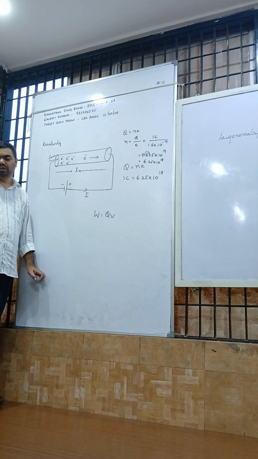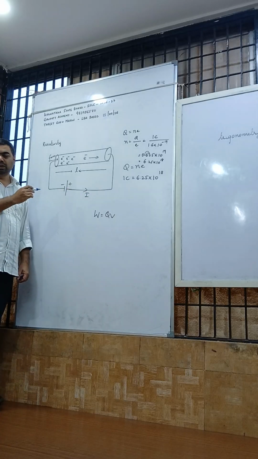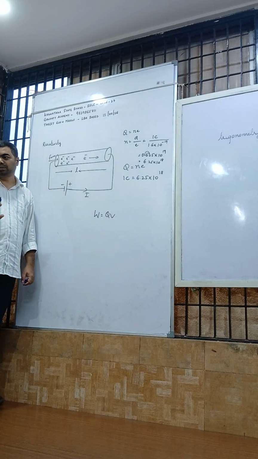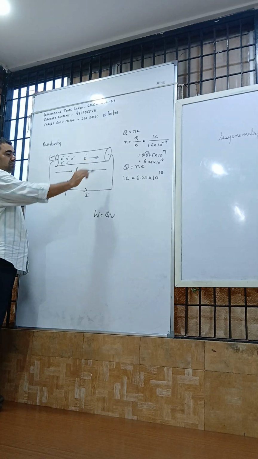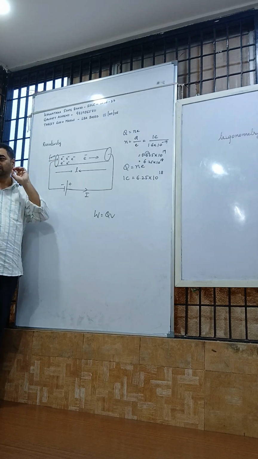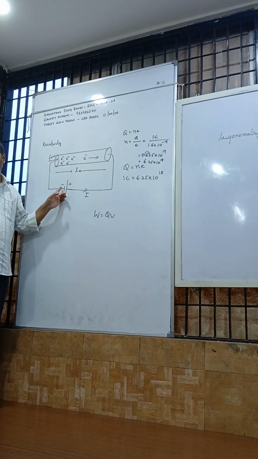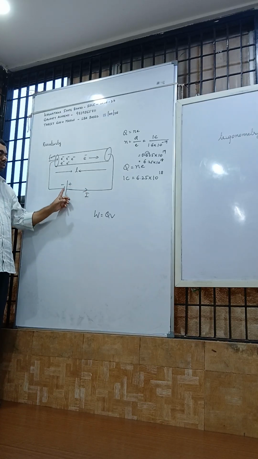Remember, electrons move from the negative terminal to the positive terminal. Current moves from the positive terminal to the negative. So electrons go negative to positive. Basically, electrons are negatively charged. Electrons get repelled by the negative pole, repelled from the negative terminal, and attracted towards the positive terminal.